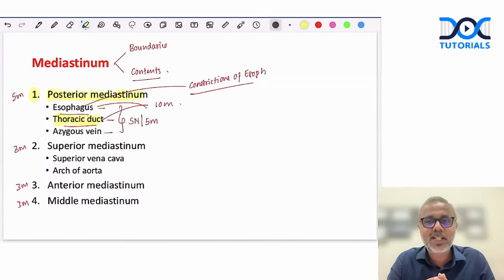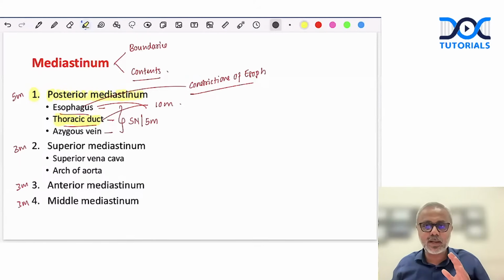The mistake is that there are a limited number of questions in the entire section of thorax. If you read these limited questions, these 15 to 18 marks are guaranteed. This is why you should never skip thorax. Most of us would read heart, pleura, and leave it at that. But if you can go through all the topics that we are listing today, believe me, it will help you score maximum marks in thorax. So thoracic duct, be prepared.